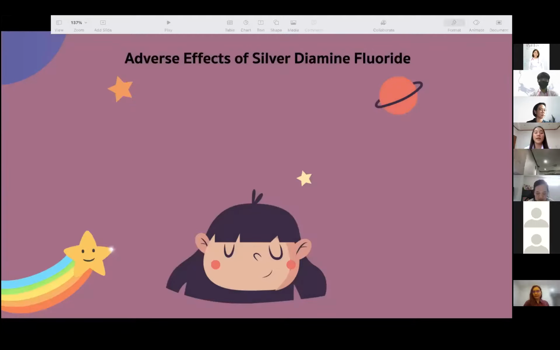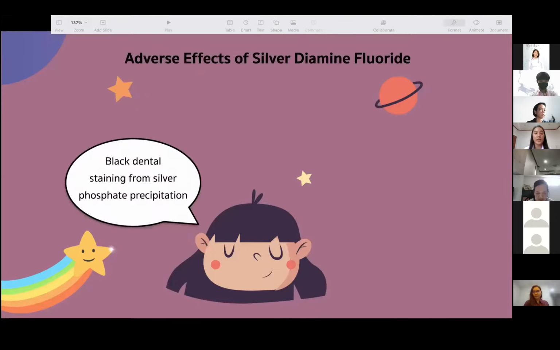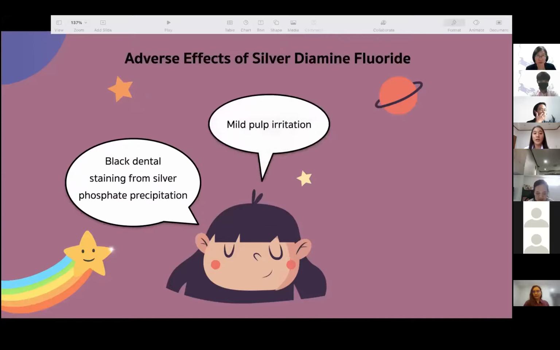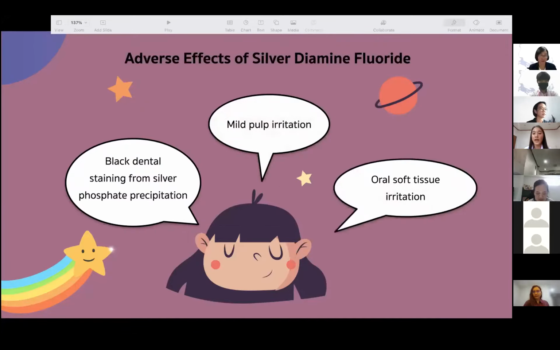Although our study had proved that SDF had an effect to remineralize the enamel initial caries lesion in primary teeth, it still has some drawbacks. SDF develops black staining at enamel and dentin cavitated caries lesions from the silver phosphate precipitation, and develops mild pulpal irritation and oral soft tissue irritation, which are the clinical limitations of its use.